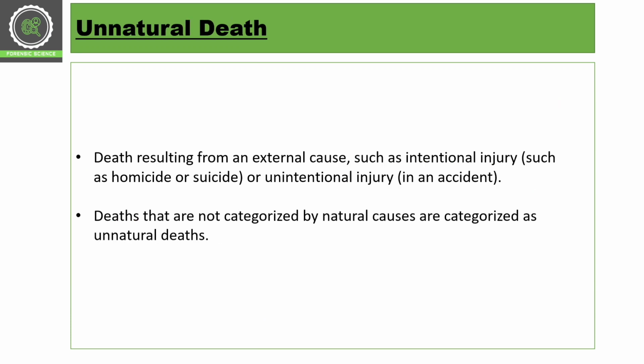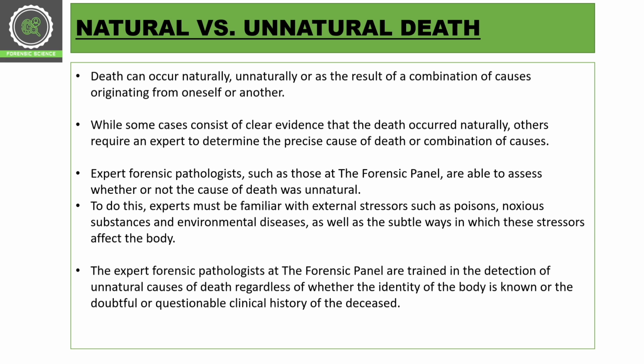Okay, what are the unnatural types of death? So, death which results from some external cause, like some injury, homicide or suicide, or some accident, that is unintentional injury. So, there is intentional injury or unintentional injury. In unintentional injury, there is an accident, and in intentional injury, there is homicide and suicide. You can include murders as well. So deaths that are not categorized by natural causes are categorized under unnatural causes. Simple. Okay. With the help of some examples, we will understand in a better way.